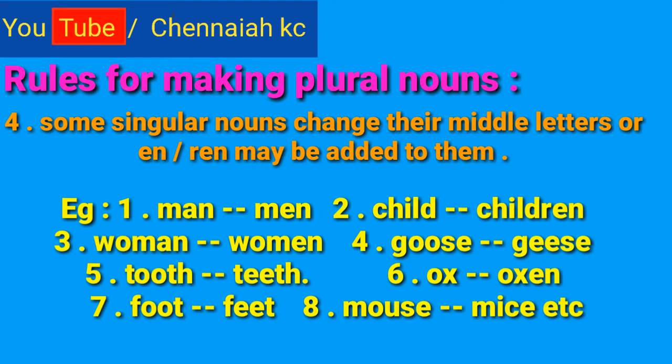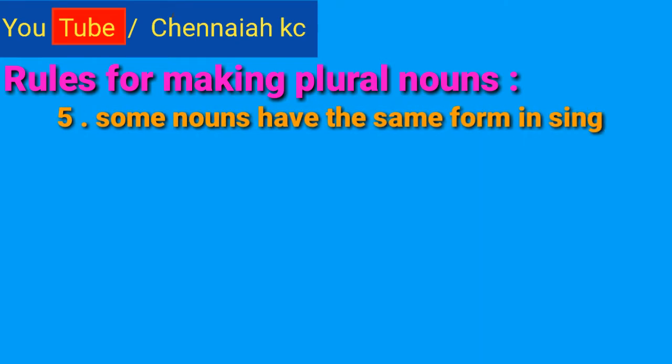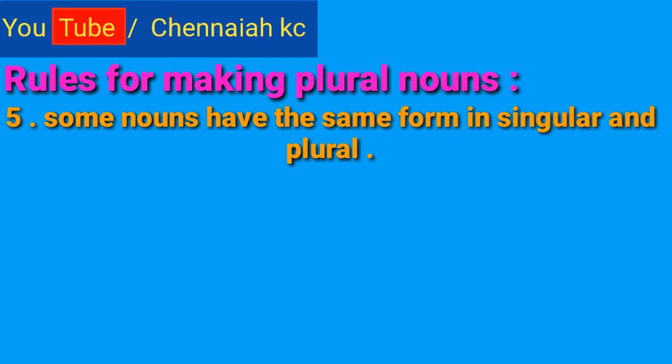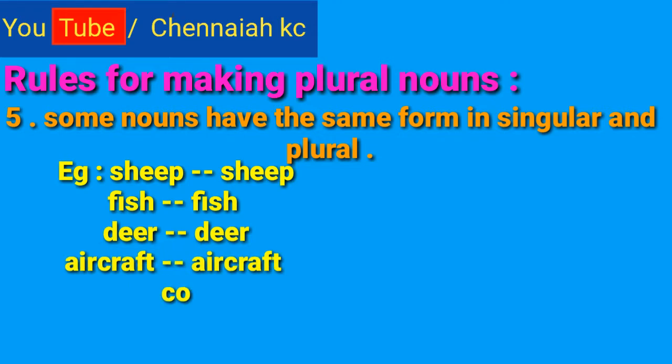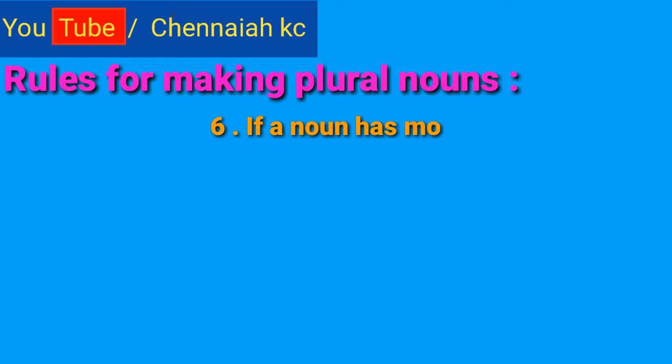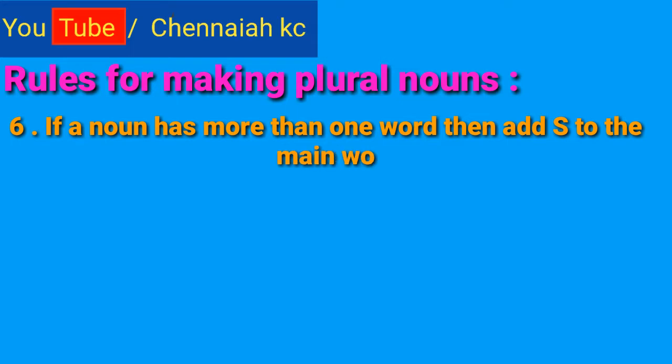Okay, next I am going to explain fifth rule. Some nouns have the same form in singular and plural. For example, ship, ship, fish, fish, deer, deer, aircraft, aircraft, cod, cod, swine, swine, etc.